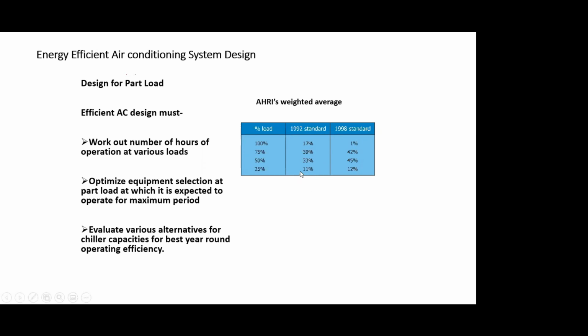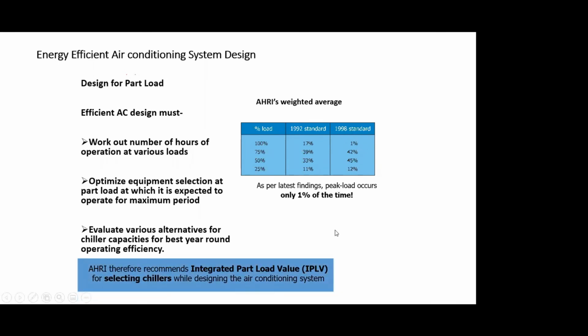But further research data has refined it into this: 1%, 42%, 45%, and 12%. And till today, 2020, we are at this level: 1%, 42%, 45%, and 12%. So in absence of any real or reliable load distribution data, we can follow this for comparing our systems and taking a final call.